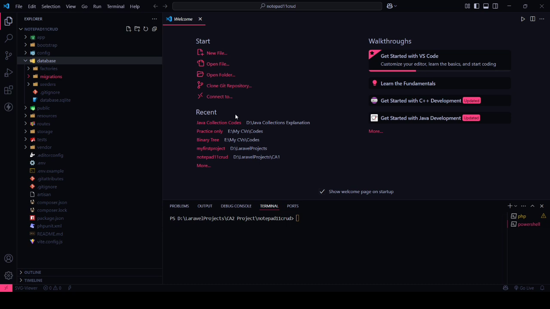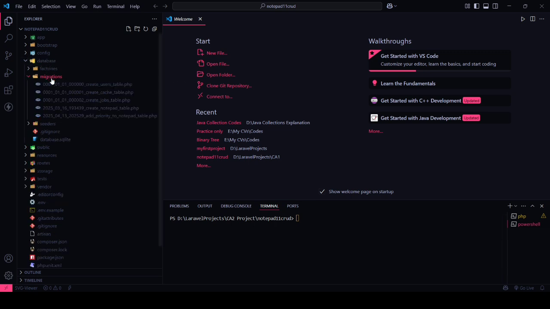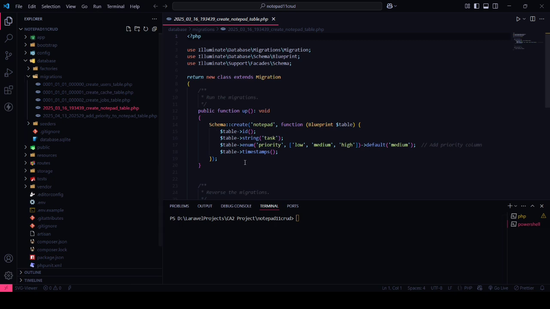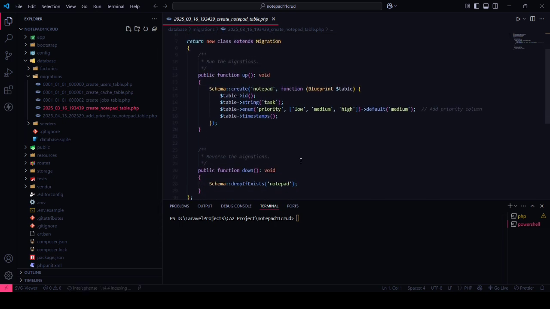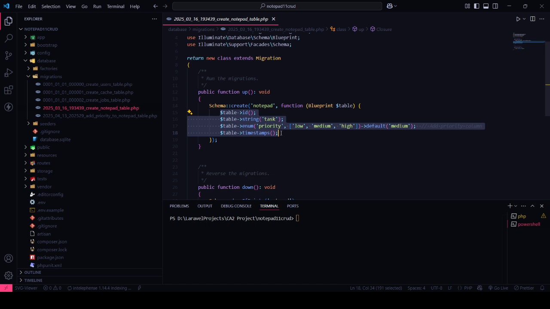So this is the folder structure of our project, and here you can see first we have to manage the database and the migration tables. I already created the migration table in the database. You can go to the migration and see create notepad. Here is the table and these are the fields: the table ID, which is by default, string, enum for the priority, and the timestamps. Like you already saw in the project, there's a created time associated with each task.